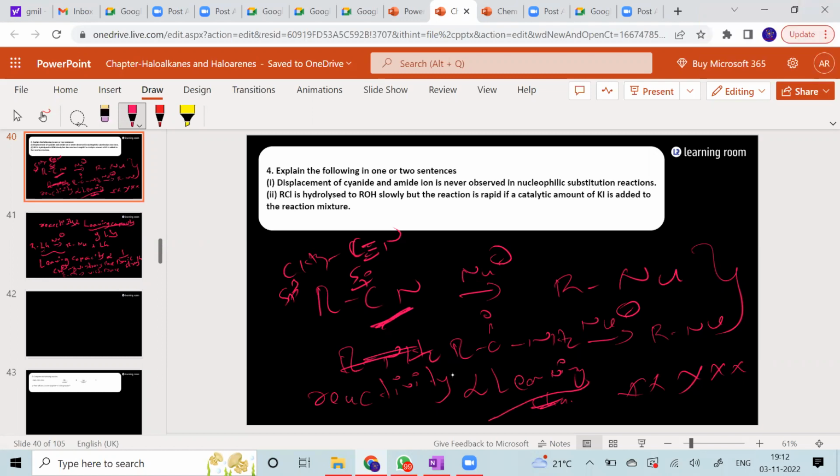Sir, you're saying that the more the difference in electronegativity, the stronger the bond. Then if you consider KCN, which is ionic in nature, in aqueous it will exist as K plus and CN minus, right? Oh, that is because we are talking only about covalent bonds here.